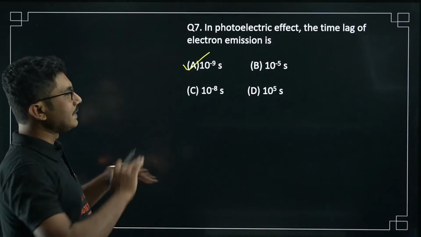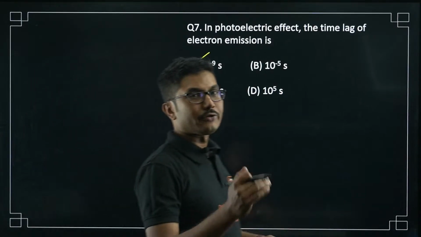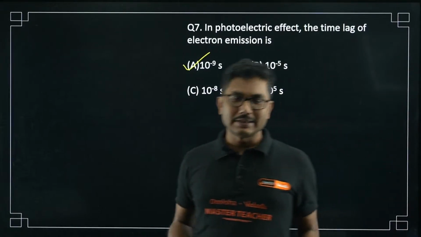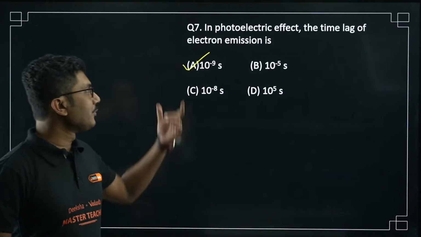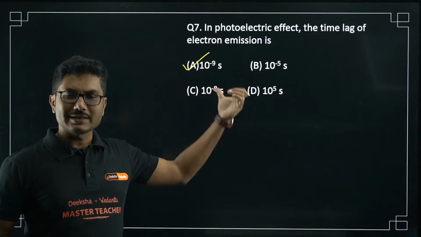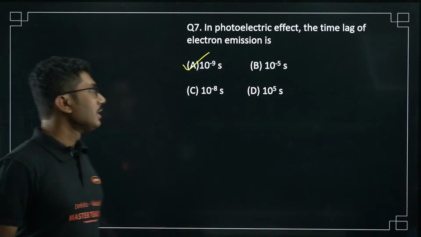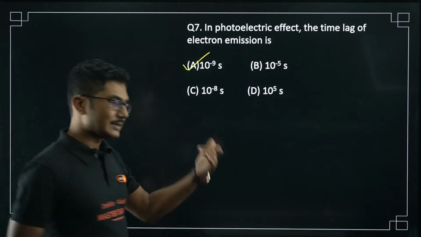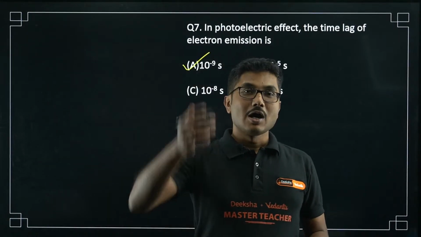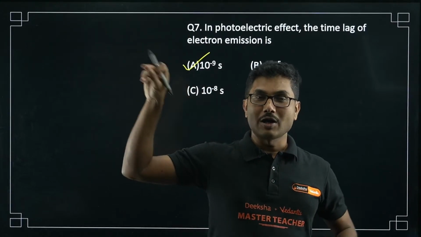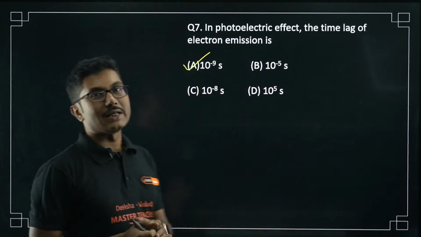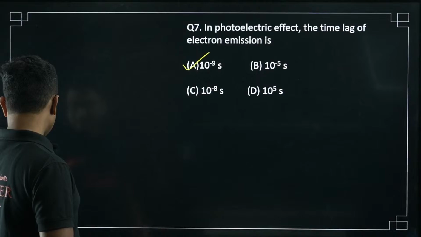Okay, so the range is between 10 to the power of minus 9 to 10 to the power of minus 10 seconds, so almost instantaneous. So if you see an option giving you instantaneous, that is also the correct answer. So instantaneous or 10 to the power of minus 10 seconds. 10 to the power of minus 10 seconds means 1 by 10 to the power of 9th of a second. That is very less, right? So it is almost instantaneous.